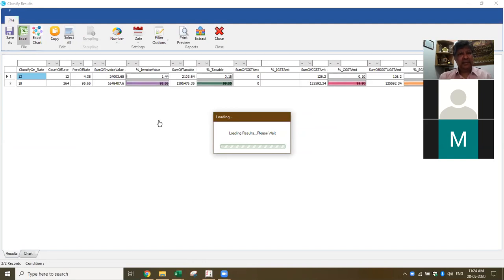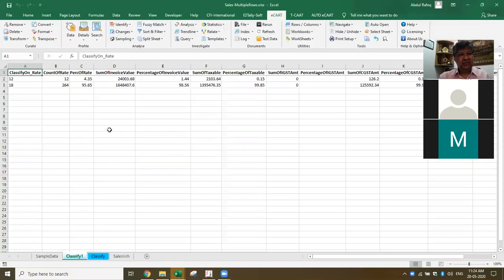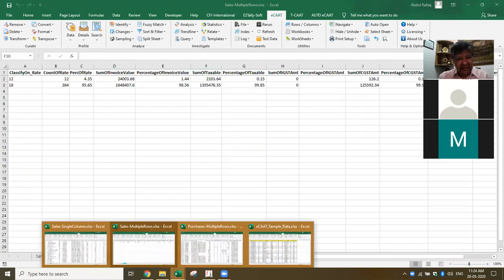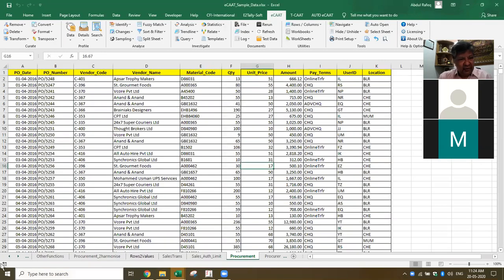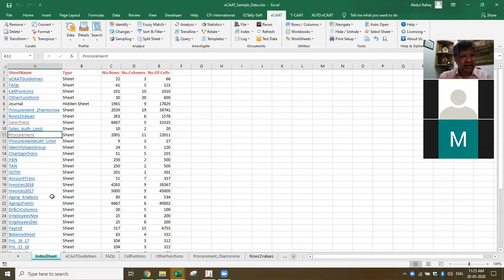Is there any feature of comparing two sheets, like VLOOKUP kind of thing or something? Okay, very good. That's an interesting question. I'll just take you through this one. So now what I'll do is I come to this. This is also a very interesting feature.